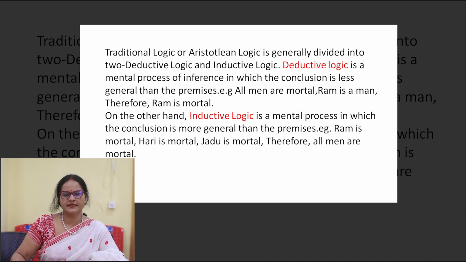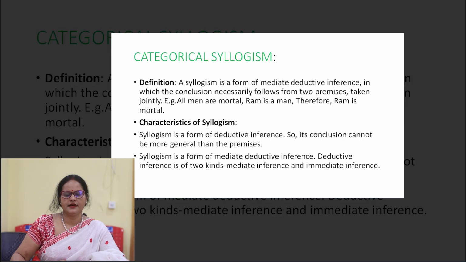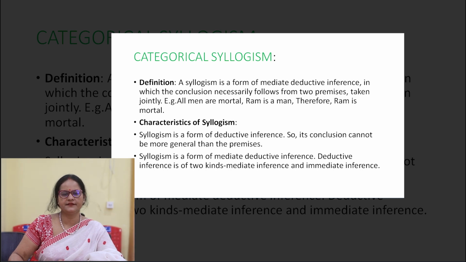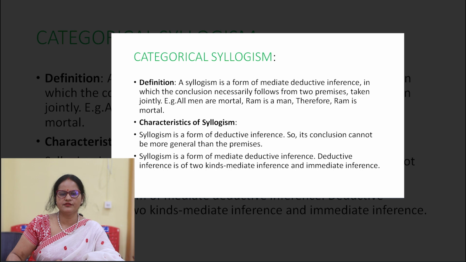On the other hand, inductive logic is a mental process in which the conclusion is more general than the premises. For example, Ram is mortal, Hori is mortal, Jodu is mortal, therefore all men are mortal. Now, categorical syllogism. A syllogism is a form of mediate deductive inference in which the conclusion necessarily follows from the premises taken jointly. For example, all men are mortal, Ram is a man, therefore Ram is mortal.